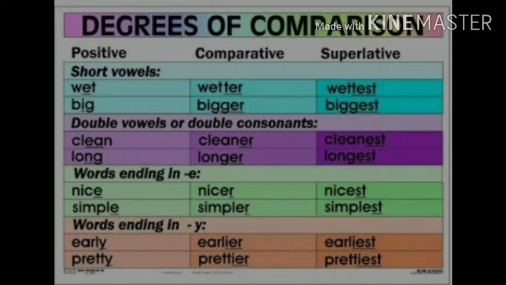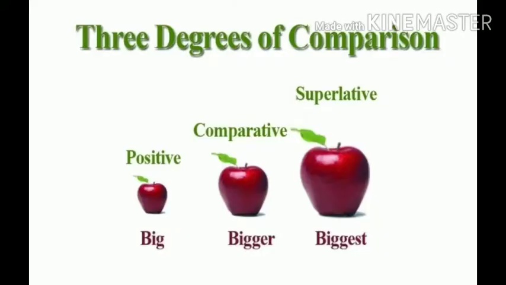And big, bigger, biggest, clean, cleaner, cleanest, long, longer, longest, nice, nicer, nicest, simple, simpler, simplest, early, earlier, earliest, pretty, prettier, prettiest. So these are the 3 degrees of comparison. Today we will discuss them.